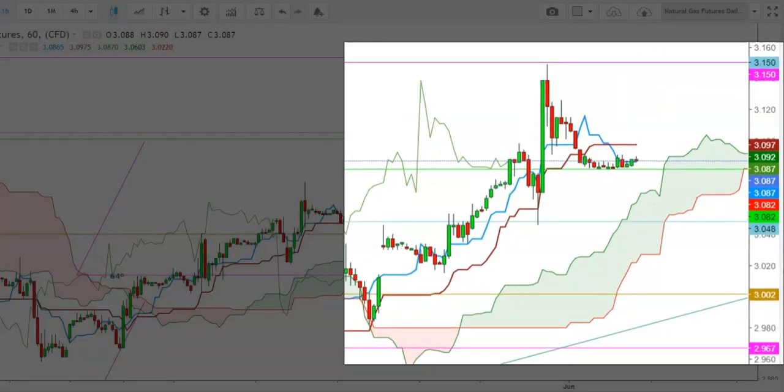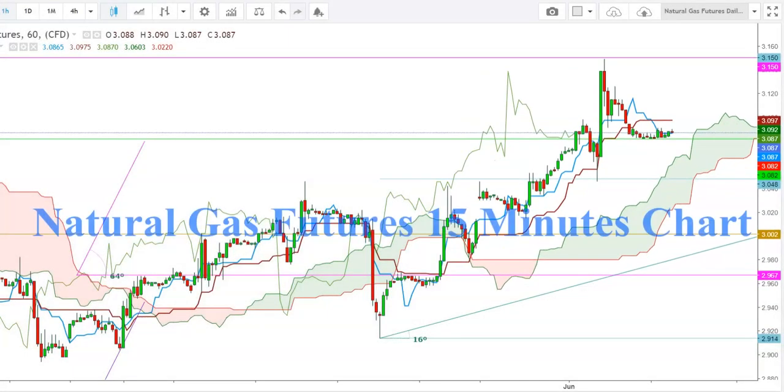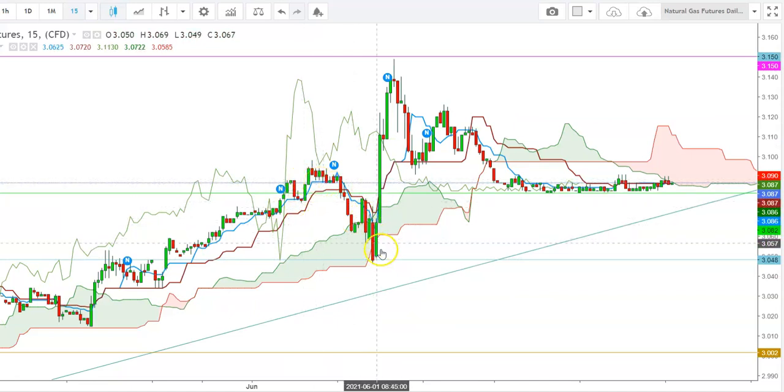So friends, now let us have a look at the movements of natural gas futures in a 15-minute time frame. So here you can see how the natural gas futures saw a sharp volatile move on June 1st at 8:45, and this move was a steep upward move when the natural gas futures tested a high at the levels of $3.149 on June 1st. And since then, we have seen some pressure in natural gas futures, and here you can see how the natural gas futures have been consolidating well above the immediate support at the levels of $3.082.